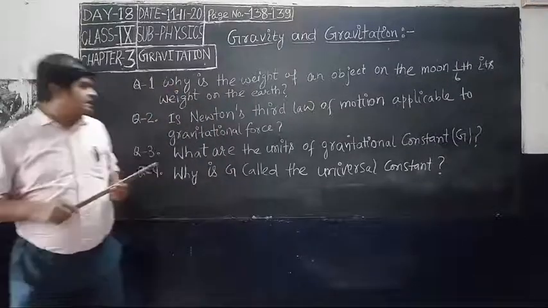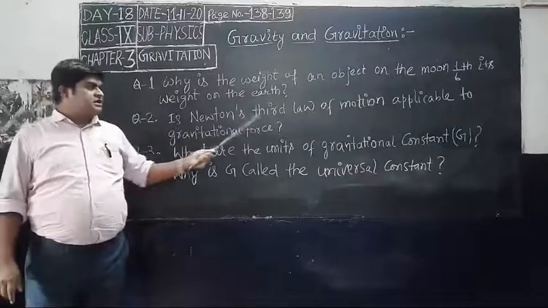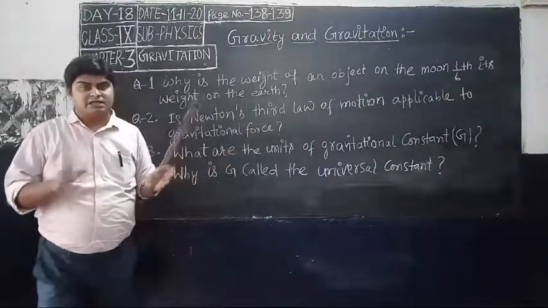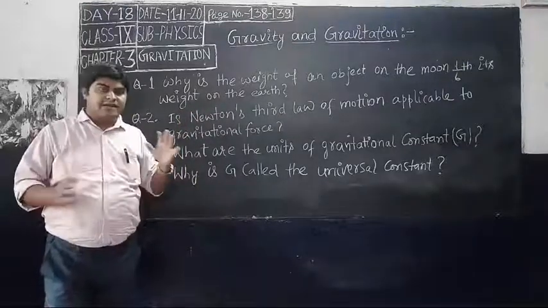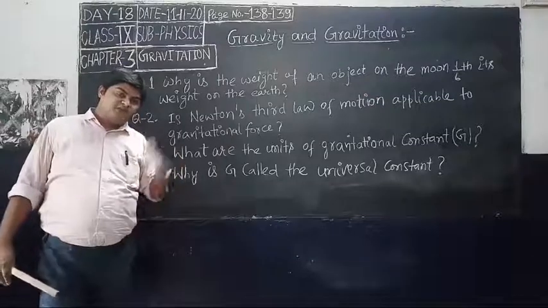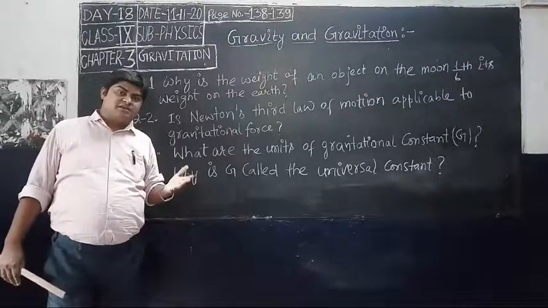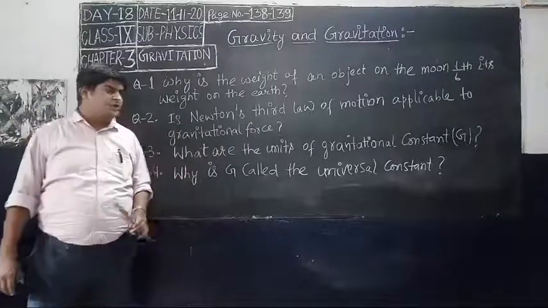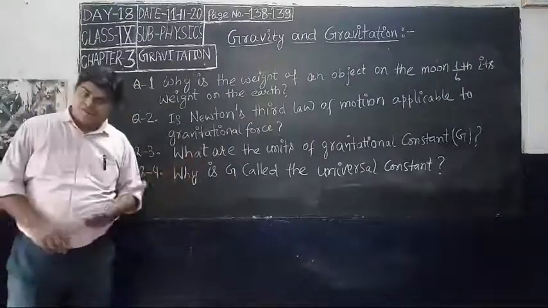So we can say that yes, Newton's third law of motion, you know Newton's third law of motion? To every action there is an equal and opposite reaction. That means the ball also exerts the same magnitude of force which is exerted by the earth. So yes, Newton's third law of motion is applicable to gravitational force.